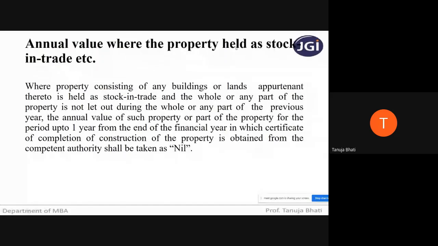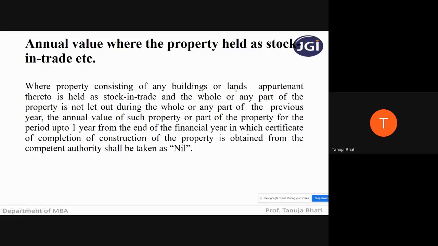Next, annual value where the property is held as stock in trade. This we have already discussed in the conditions of chargeability, that where any property is held as stock in trade, the annual value of that property is going to be taken as nil. This we have already seen. Let me read this.